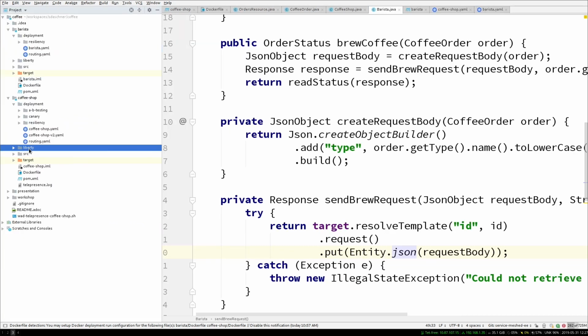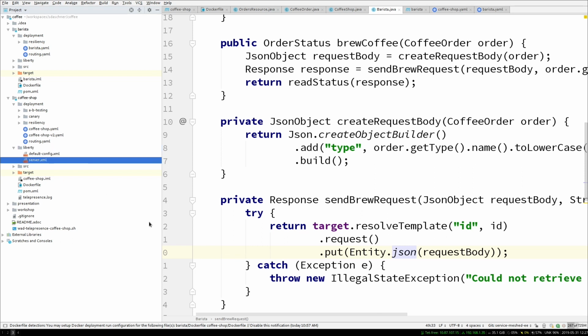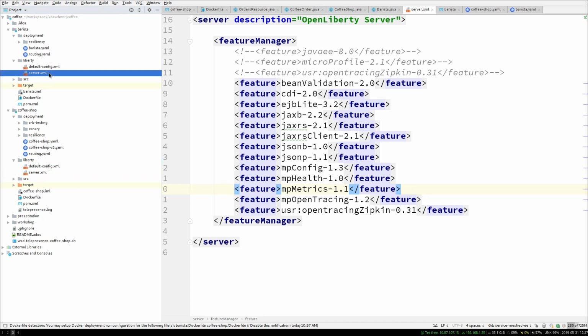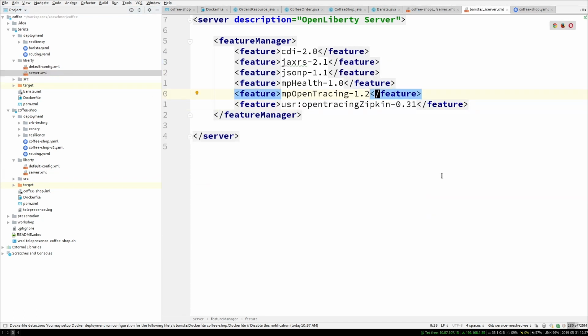The only thing we have to do, depending on the application server, is let it know how to configure that. Let's use the other one that's smaller. This is Open Liberty specific, the application server I'm using. I boiled it down to only what we really need, so not even Java EE, but the individual standards like CDI, JAX-RS, and whatever.